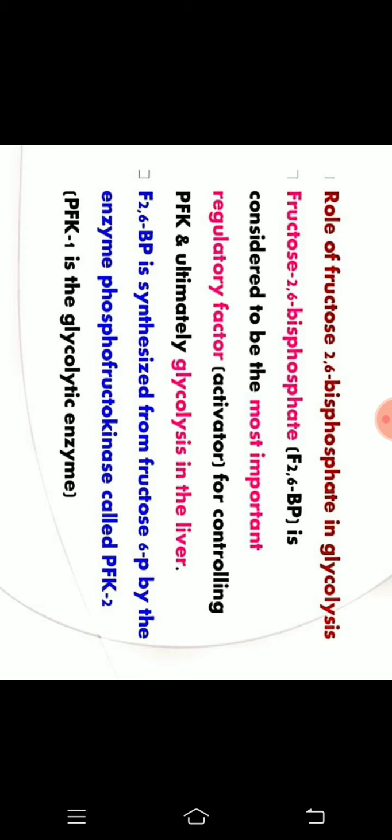But what is the non-glycolytic enzyme? PFK2. Its function is the conversion of fructose 6 phosphate to fructose 2,6 bisphosphate, and this acts as an activator of PFK1. It is the most important regulatory factor in the liver.